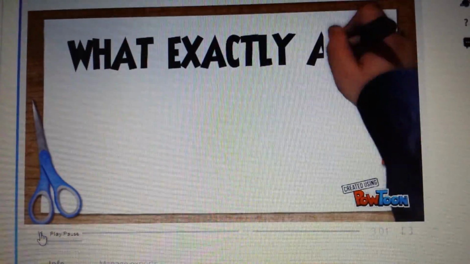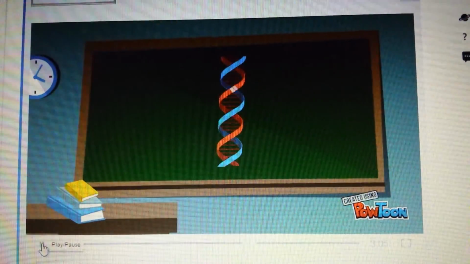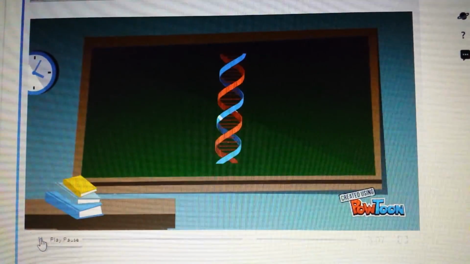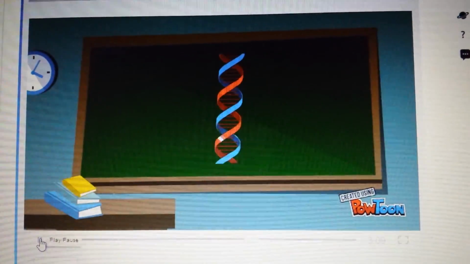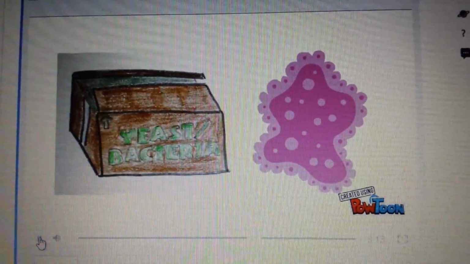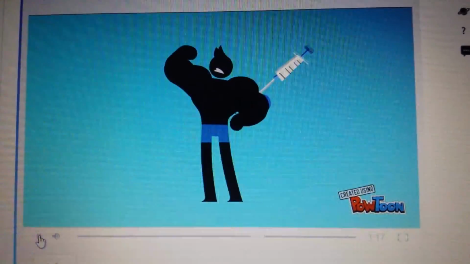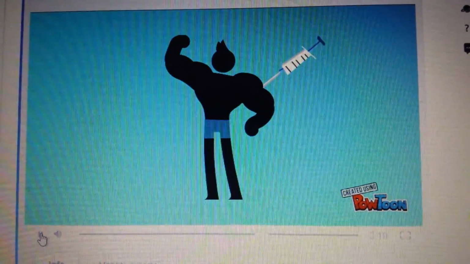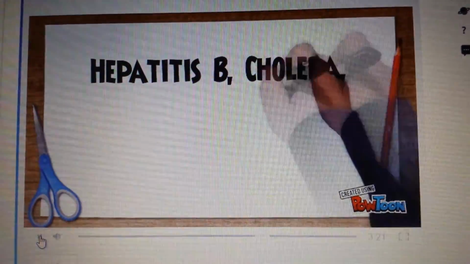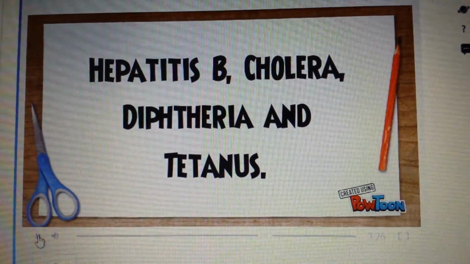What exactly are recombinant vaccines? Recombinant vaccines are made using recombinant DNA technology and consist of protein antigens, which are produced from heterologous organisms such as yeast or bacteria. Once this antigen-containing vaccine is injected into the individual, the antigens produce antibodies to prevent and protect the body from diseases. Other examples of recombinant vaccines are hepatitis B, chlamydia, diphtheria, and tetanus.